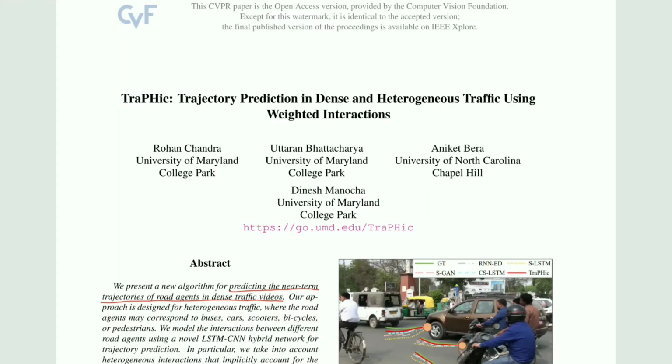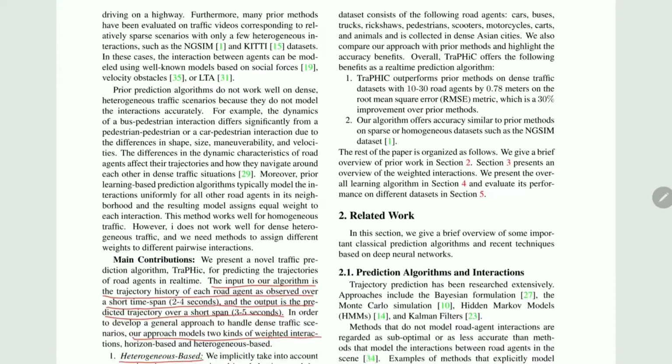Hello everyone, I am Anik and today we will discuss the paper TraPHic, which is trajectory prediction in dense and heterogeneous traffic using weighted interactions. The paper was published by Rohan Chandra, Uttaran Bhattacharya, Aniket Bera and Dinesh Manocha. The main objective of this paper is to predict near-term trajectories of different road agents in dense traffic videos.